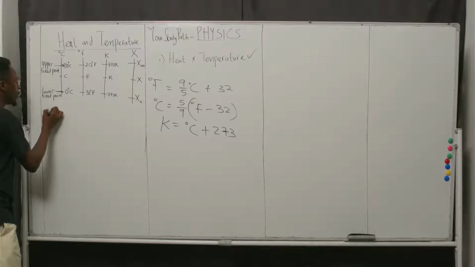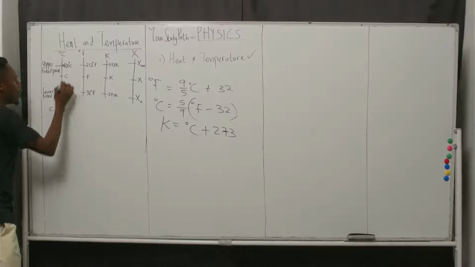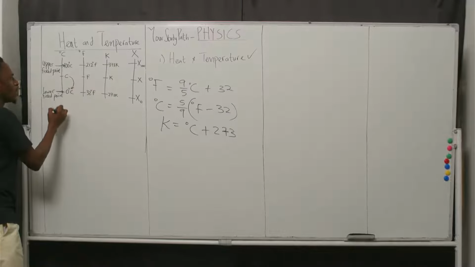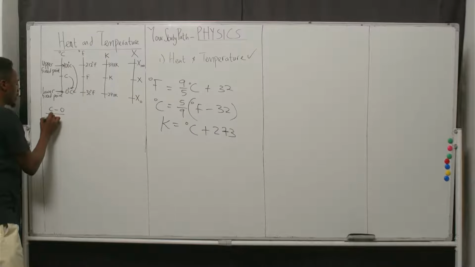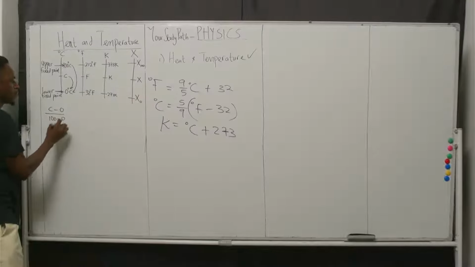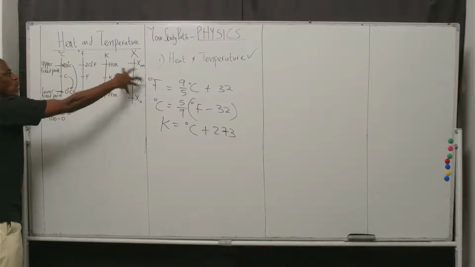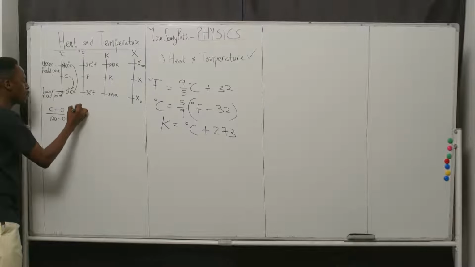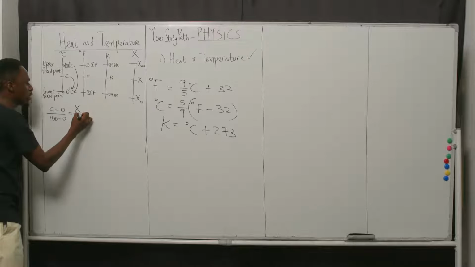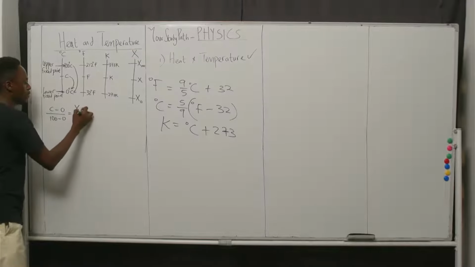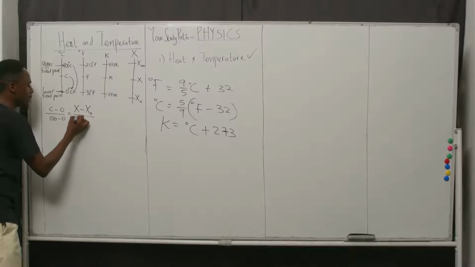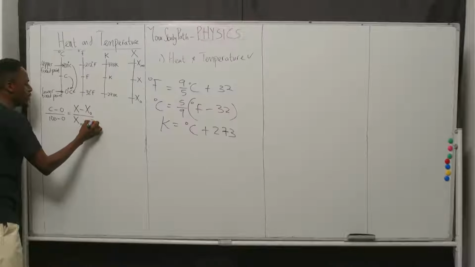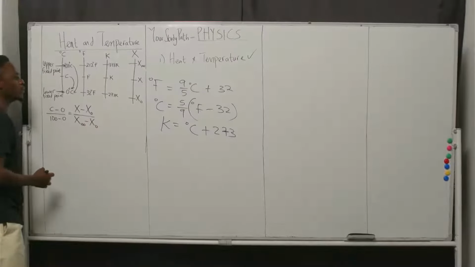You can have it whichever way: C minus 0, meaning the middle minus the lower, divided by the upper limit minus the lower limit, will be equal to any other scale, working with the temperature at the middle minus the temperature at the lower, divided by the temperature at 100 degrees Celsius minus the temperature at 0 Celsius.